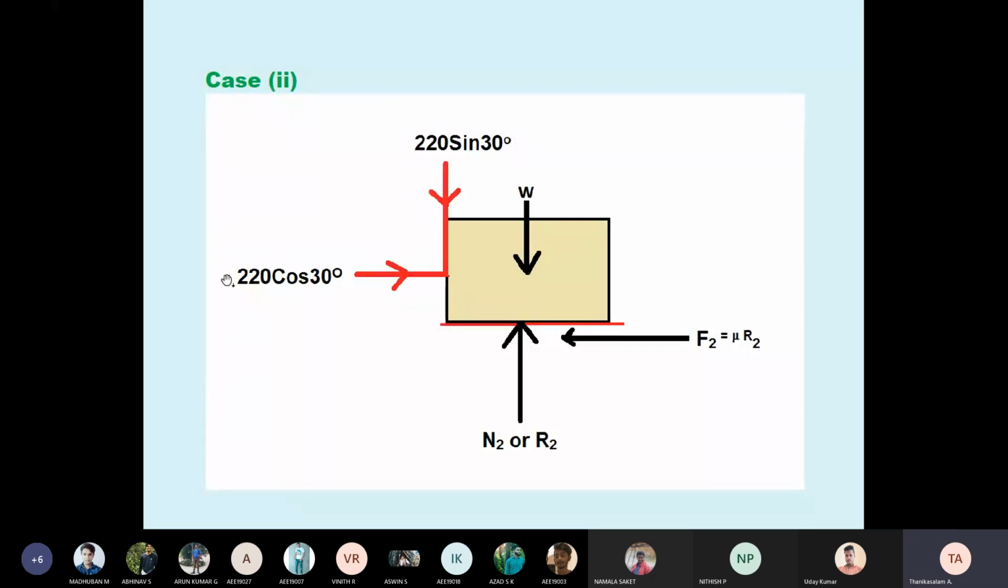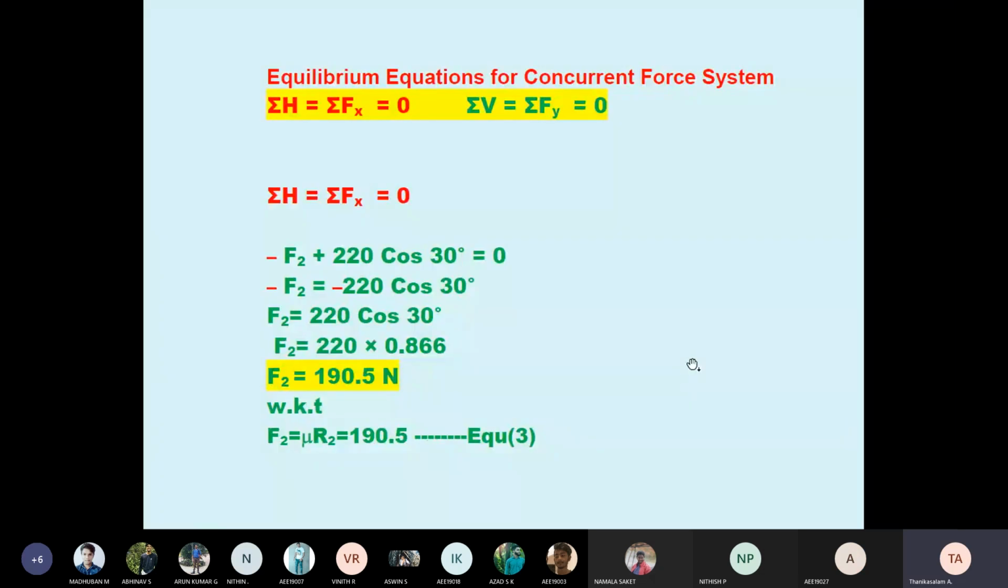Body again is pushing right side. Therefore, friction is left side. The weight is acting perpendicular downward. And reaction, R2. The same body. That's why I did not take W1, W2. A single body only, first pulling, then pushing. So friction is different now, because the applied force 220 cos 30 is there, the friction will be bearing. That's why I took F2. Now apply again, summation Fx = 0, Fy = 0.